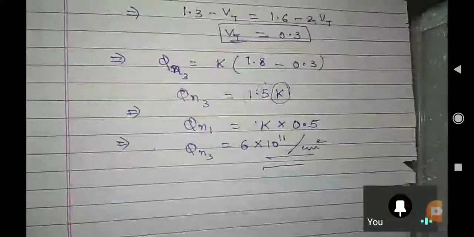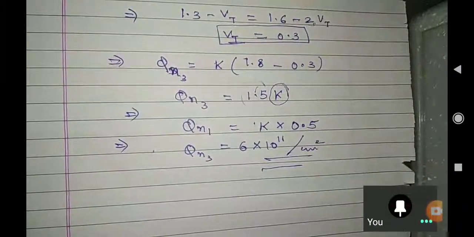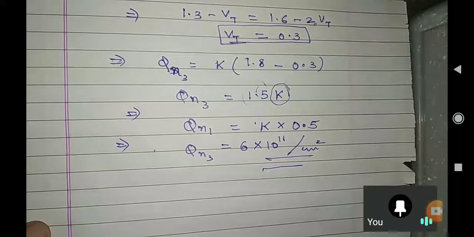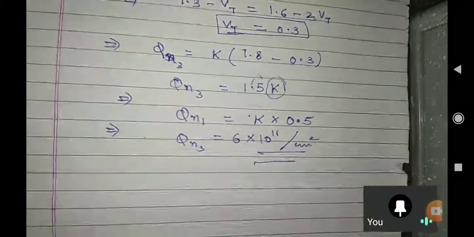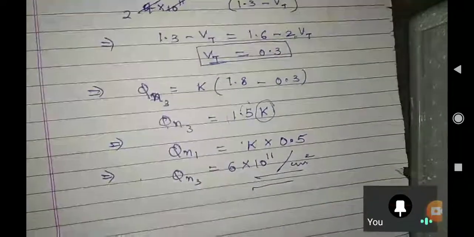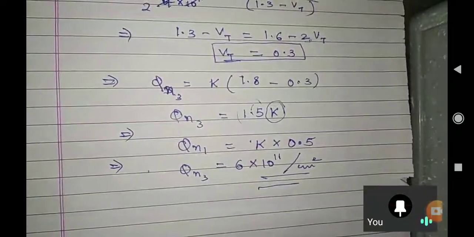I hope each and everybody got the concept of this inversion charge, and also how the question can be framed. You can check your copy. I have covered each and every concept whichever I taught for MOS capacitor, and you can check how many questions we have done regarding MOS capacitor.